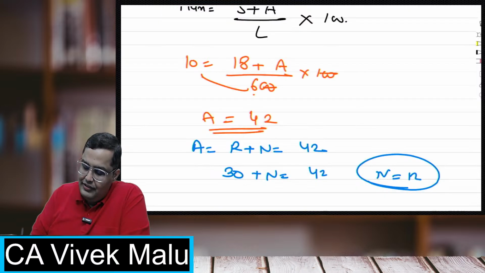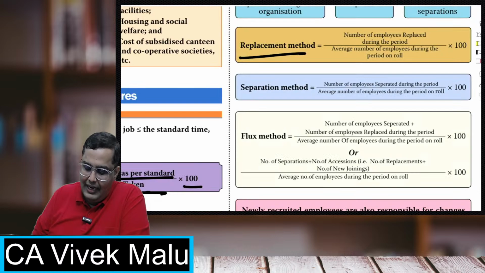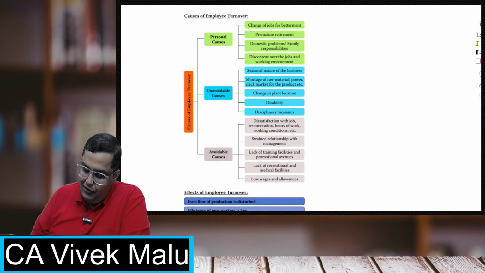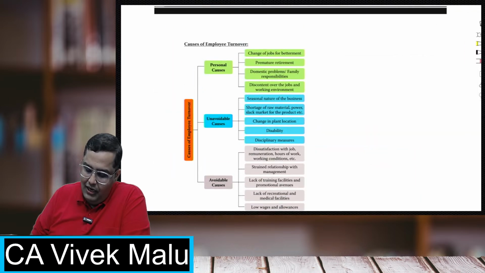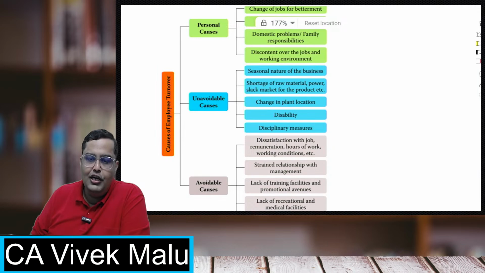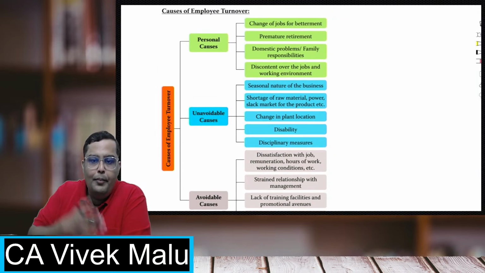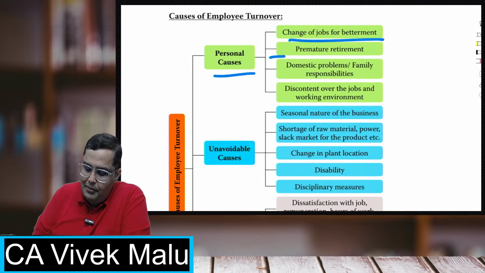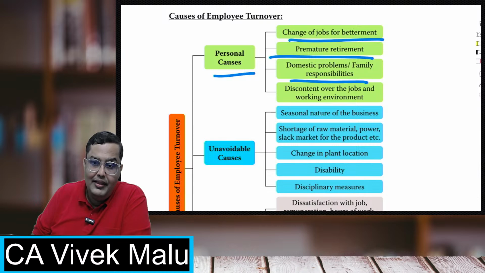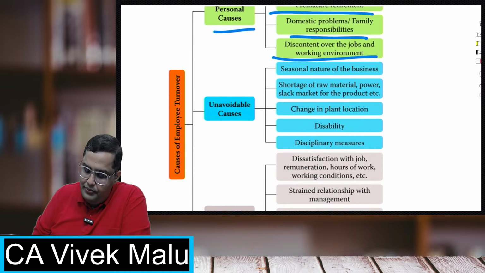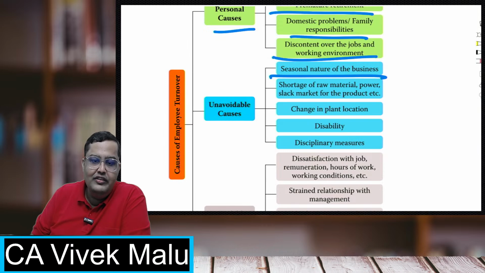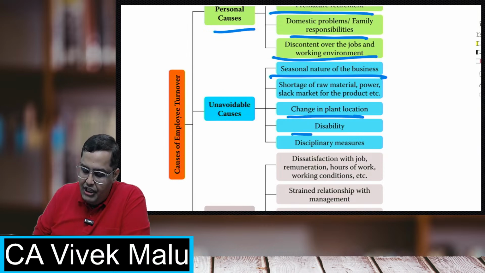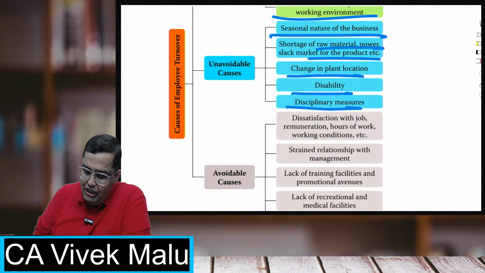Okay. So this is all from the second and third chapter that we have done today. Now, in the theory, a small topic is given: why employees turn over, why they leave the organizations, and why new employees come in. Why they leave is basically for personal causes: better jobs, premature retirement, domestic problems. They may be discontent with jobs. The business itself may be of a seasonal nature. The location of the plant may be changed. They may have become disabled, there may be disciplinary measures, or materials may be in shortage.